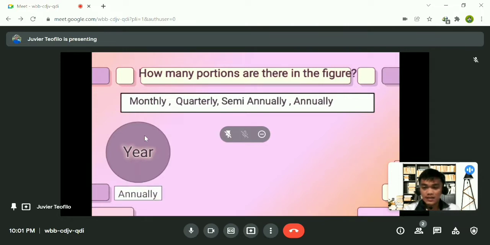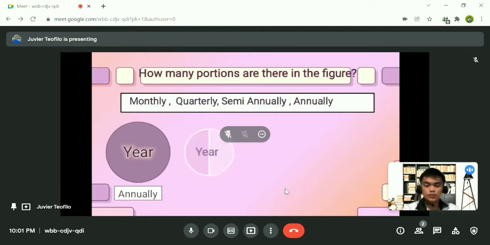The answer is annually. Annually is equal to 1. Take note of that because it is very important in our solving later.